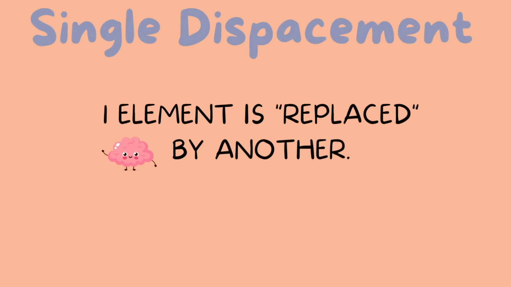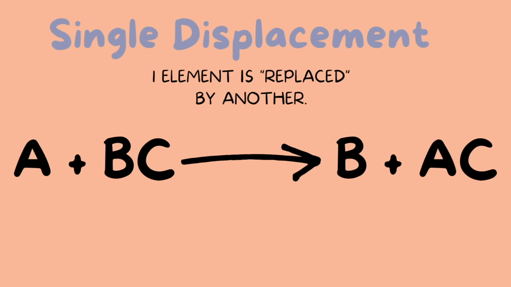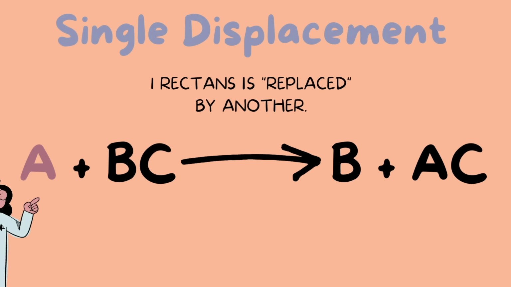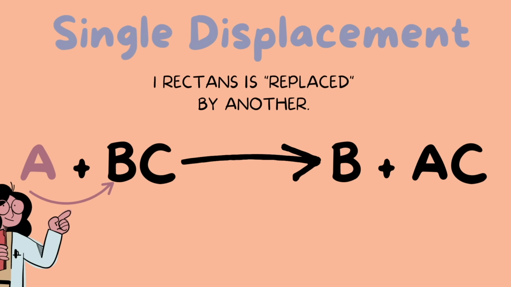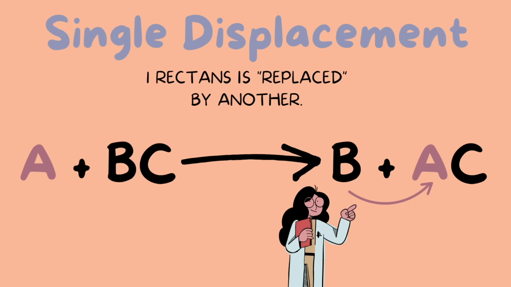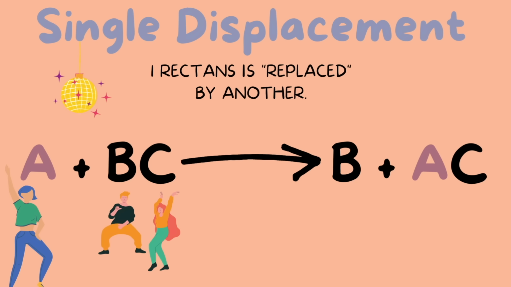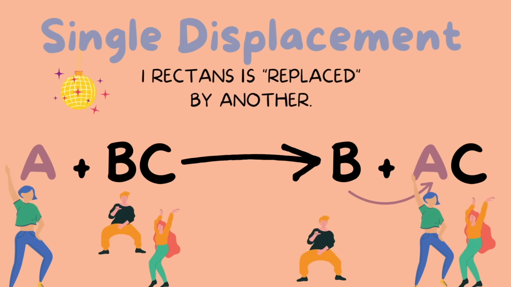Next, we have single displacement, which is also referred to as single replacement. Here, one element is replacing another. We can represent this with A plus BC yields B plus AC. Here the element A is replacing the element B. So on the product side, we will see they switch places. I like to think of it like people dancing on the dance floor. There is one single person dancing and a couple dancing together. Then the single person comes in and takes the place of one of the partners. And now that partner is dancing single or dancing alone. So basically they just switch places.